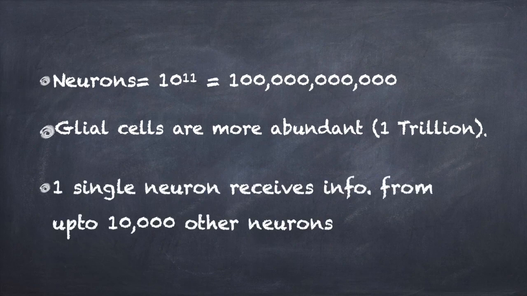Moreover, one single neuron receives information from up to 10,000 other neurons. Each of these neurons is connected to hundreds or thousands of other neurons by means of synapses. These connections are not fixed, that is, they change with experience, allowing us to learn.